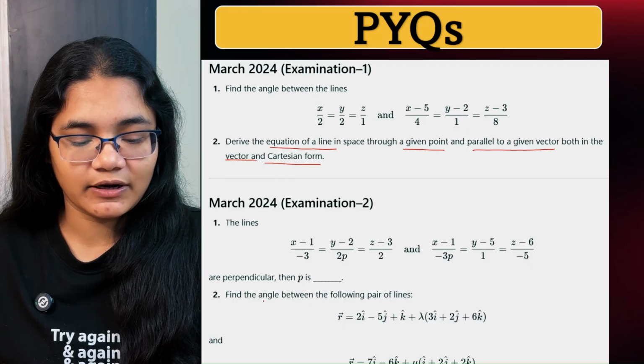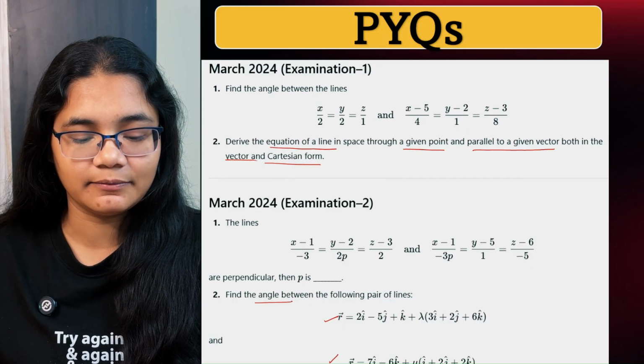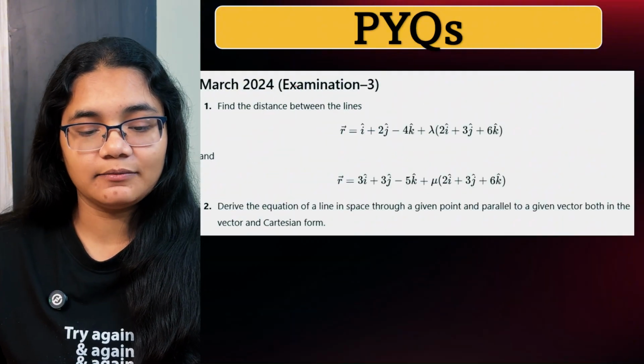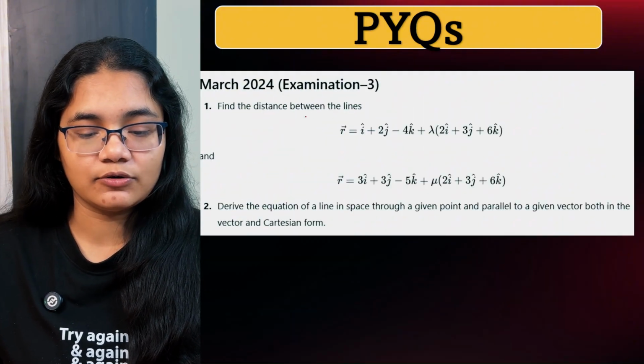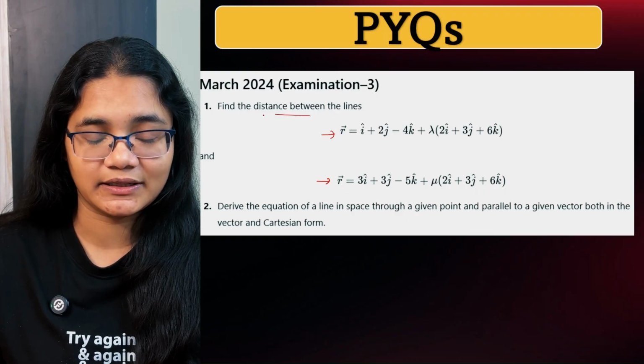Now March 2024 examination 2, again here you have been given two lines and you have to find the angle between these two lines. Next, in March 2024 examination 3, here also there are two lines, this one and this one. Here you have to find the distance between the lines.